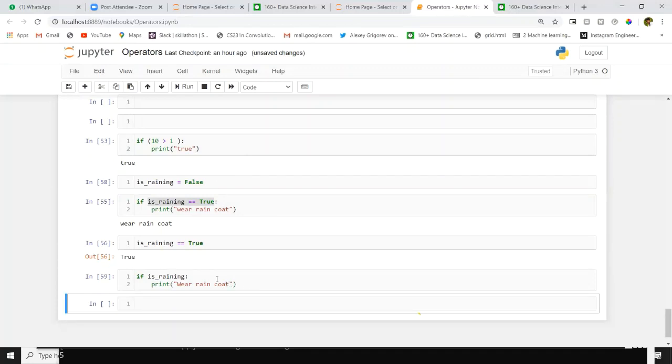Yeah, we're not getting any output. Why? Because is raining is false, so it won't execute the code below. Definitely this should be true, then only will it execute the if statement code. That is the purpose of the if statement.